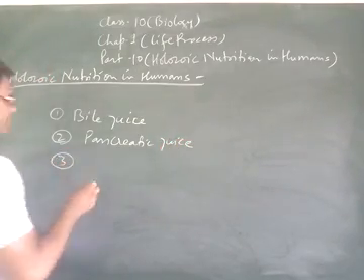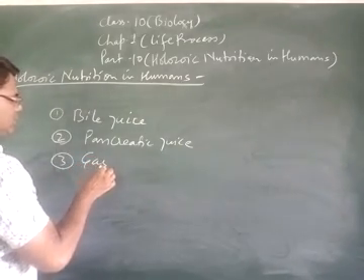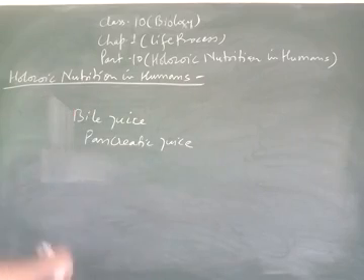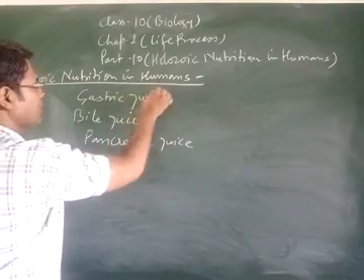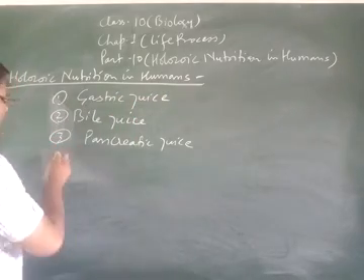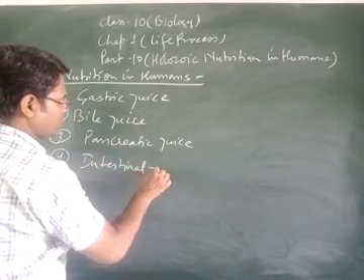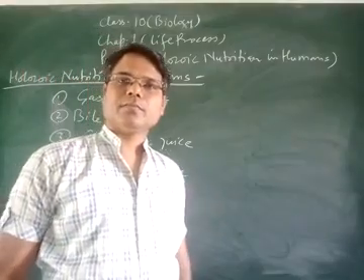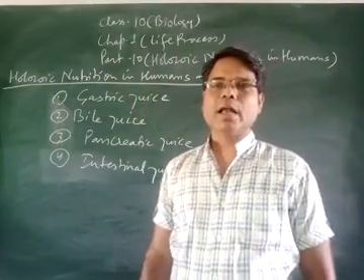Number 3 is gastric juice. Or you can say gastric juice is the first number, second is bile juice, third is pancreatic juice, and the last one is the intestinal juice. These 4 types of juices are secreted in different parts of the human alimentary canal.